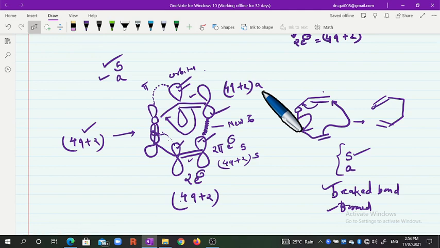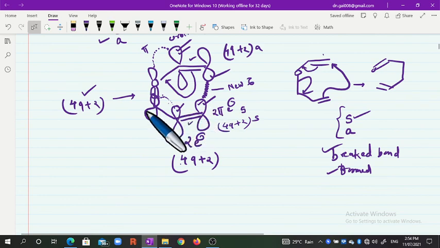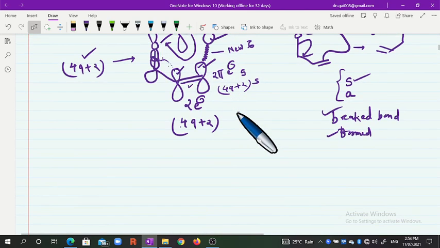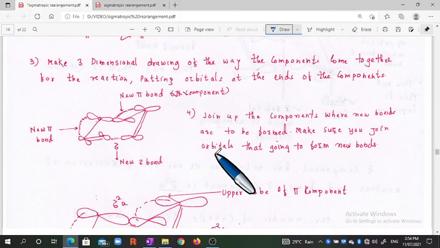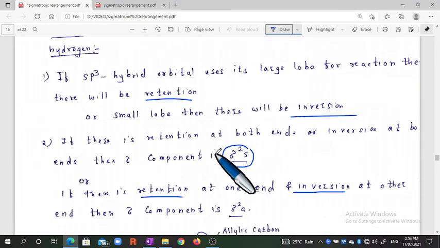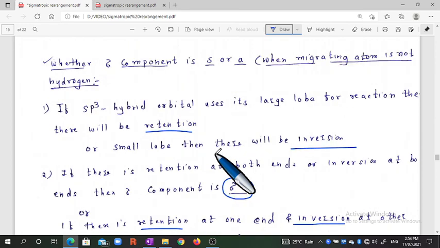Let us discuss which sigma bond is considered suprafacial and which is considered antarafacial. There are rules. First, for the sigma component, whether it is suprafacial or antarafacial.